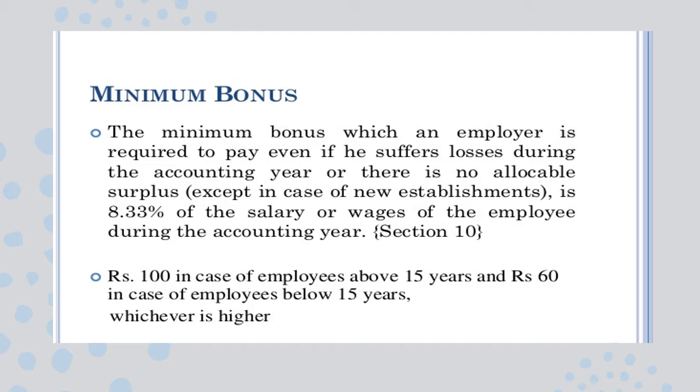So in case of a new establishment, it is possible, and allocable surplus is mentioned under Section 2 subsection 4. It states that for a company other than a banking company, when they have not made any arrangements under the Income Tax Act 1961, then they have to declare the payment within India based on the dividends out of its profits. If they have received any profits, then they have to pay 67% of the available surplus in the accounting year. In other cases, it is 60%. So this is with respect to payment of minimum bonus.